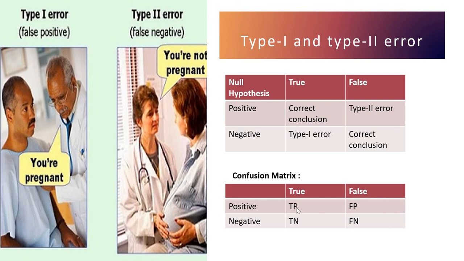True positive is like he has picked the right person and he hasn't cheated. Okay, so here the null hypothesis and alternate hypothesis both are true. So there is no probability of null hypothesis. Here also the same case, he has picked his name and he is not cheating, so that is also true.